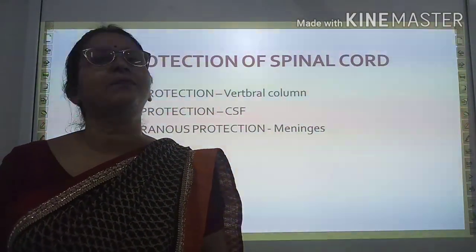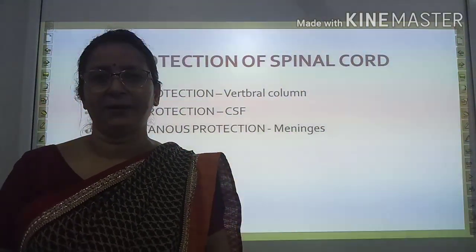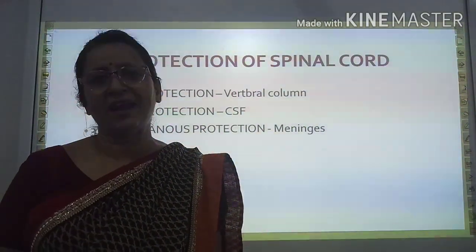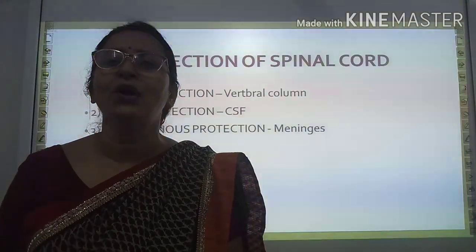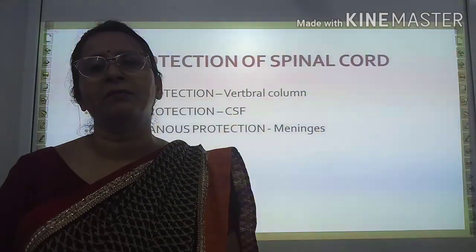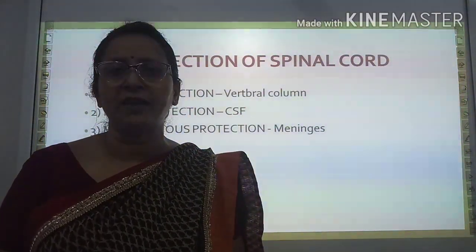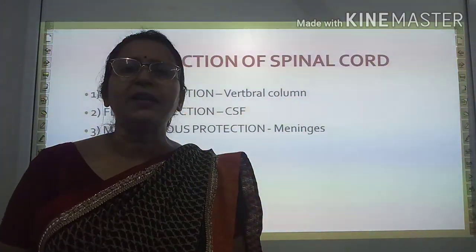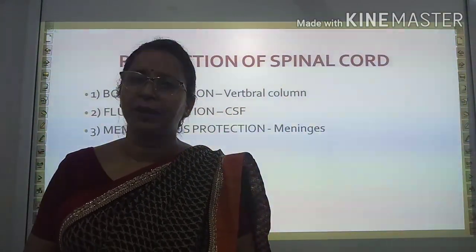As brain, spinal cord also plays main role in our body. Its protection is also very essential. For protection, like brain, here also three facilities are provided. First one, membranous protection, and this membranous protection is provided by dura mater, pia mater, and arachnoid. Actually, spinal cord is also covered by these three membranes.